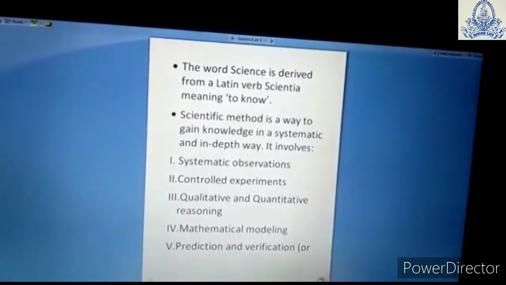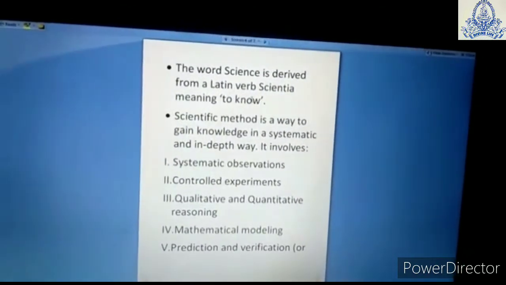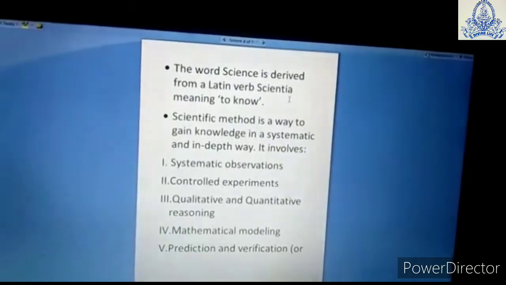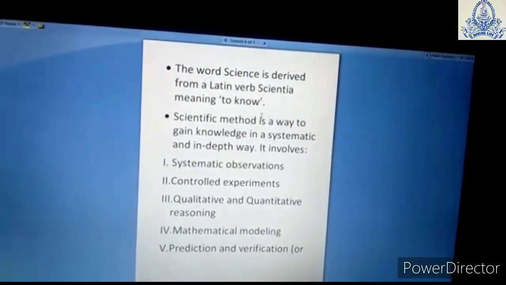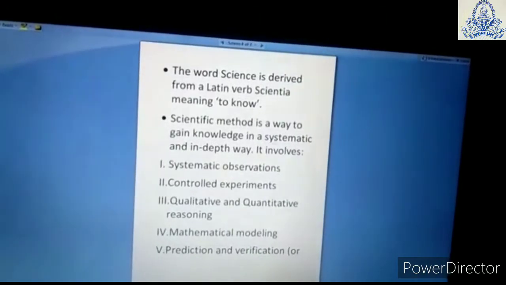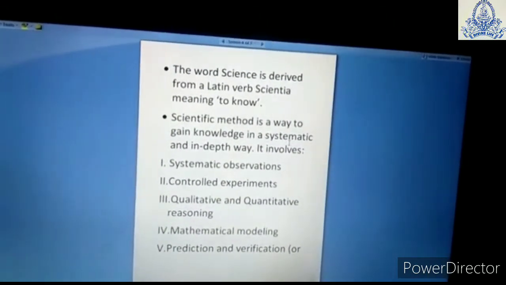From which word did science come? Science is derived from the Latin word scientia, which means to know. The scientific method is a way to gain knowledge in a systematic and in-depth way.